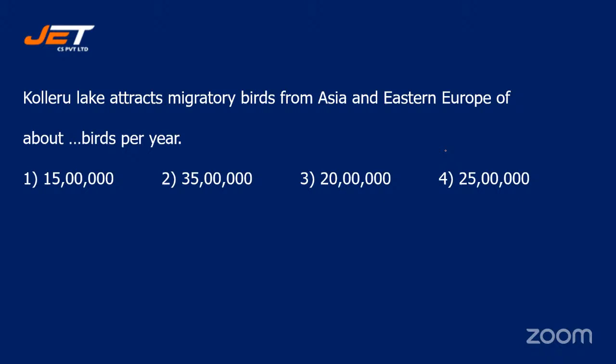It's a very large number of birds that are attracted by Kolleru Lake. Let's see which is the correct answer. The correct answer is 20 lakhs, option 3. So option number 3 is the right answer.